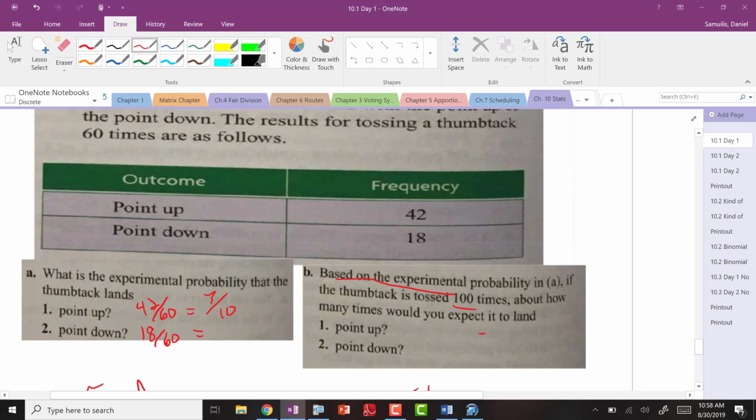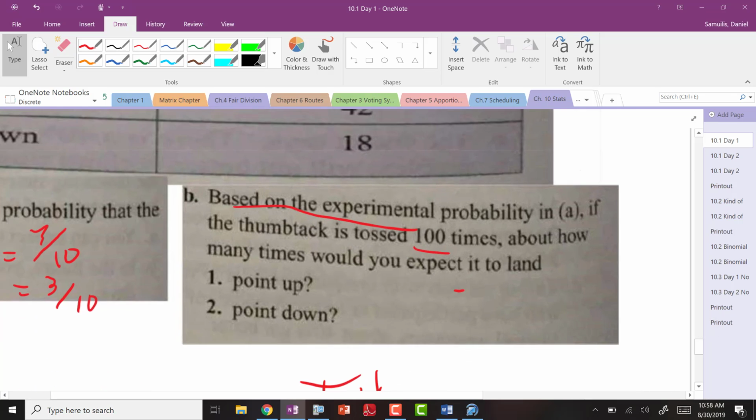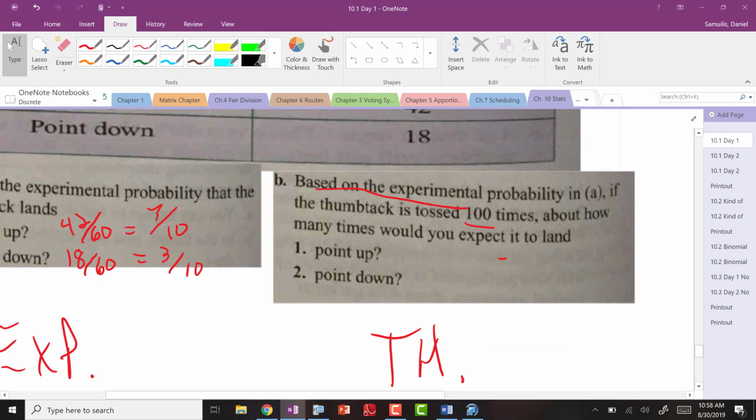So I do want to get to the end of this. And then 6 goes into 18 3 times. And then, of course, 60 is 10. And, of course, these add up to 1, because those are all the possibilities. Okay, so based on this experimental probability, and by the way, 7/10 is 70%, and this is 30%. If you did the thumbtack toss 100 times,